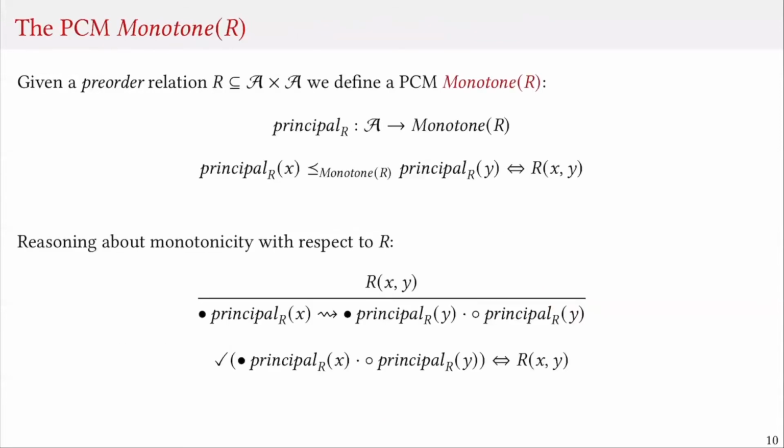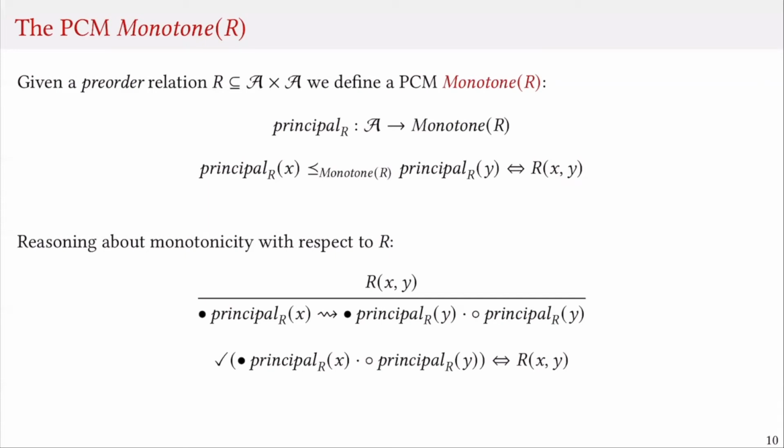Our main contribution in this work is constructing the PCM called monotone R. Given a pre-order relation R on a set A, we define a PCM monotone R and an injection from A to our PCM. Two values, x and y, are related by R if and only if their injection into the monotone PCM is related by the extension order.